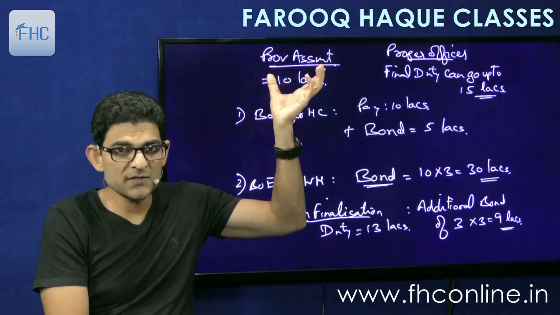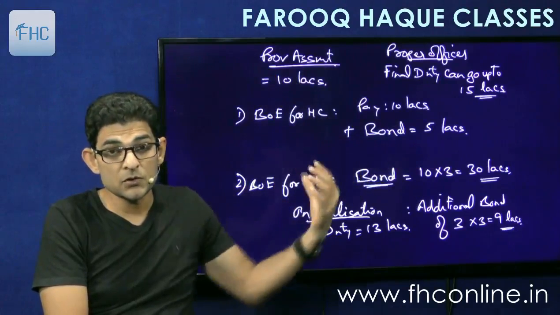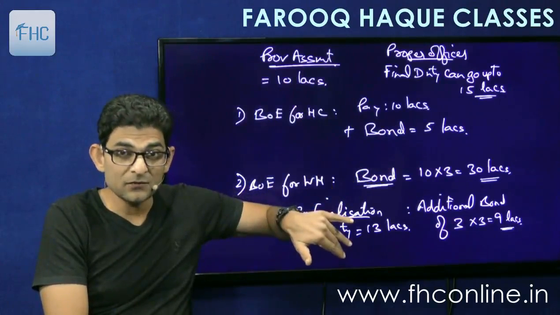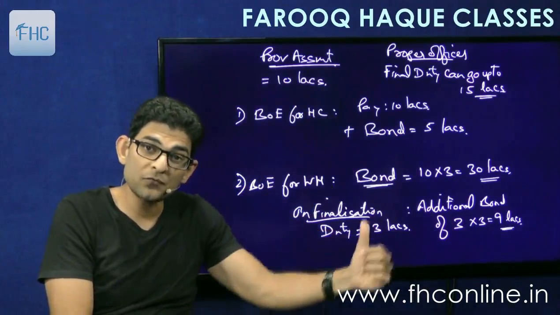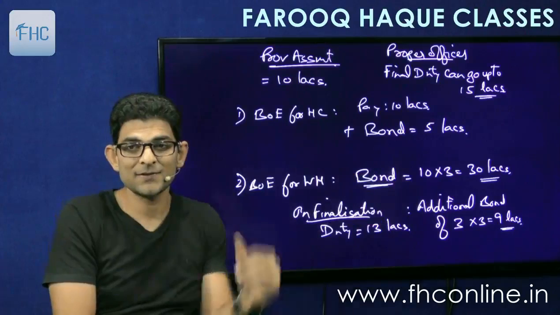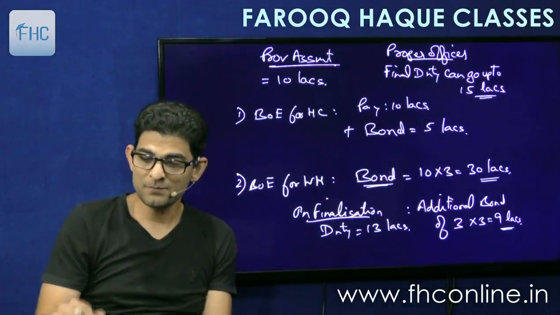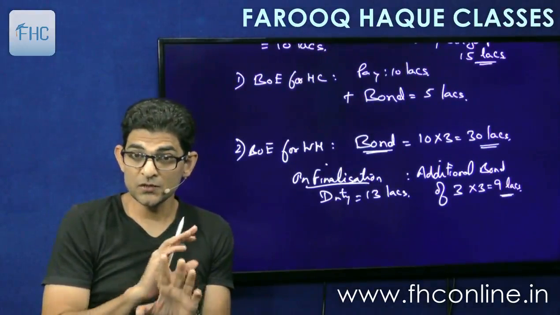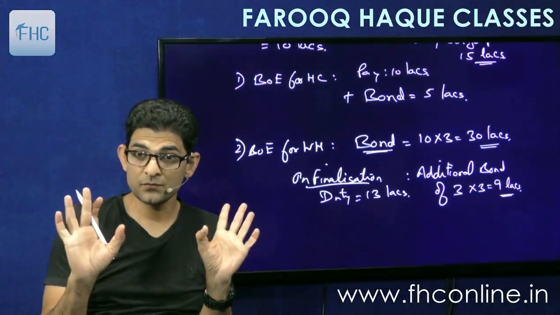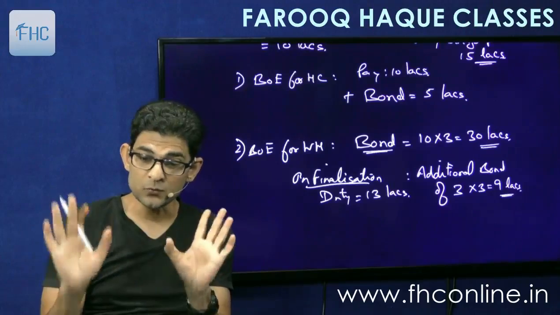When the duty was assessed at 10, you filed a bond of 30. So when the duty is increased by 3, you have to file an additional bond of thrice the increase. Right? Simple. So this is not clearance from warehouse. The goods are still in the warehouse.